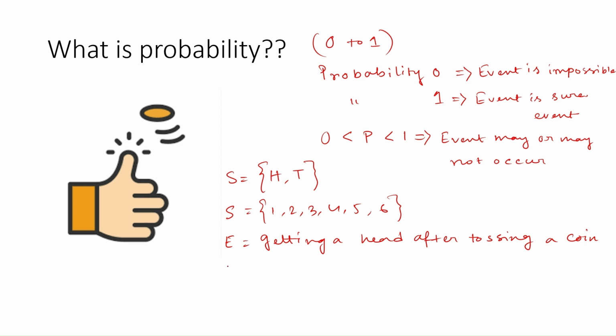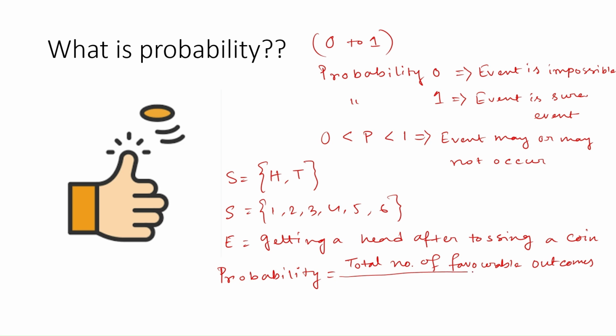So the mathematical formula of probability is: in the numerator we write the total number of favorable outcomes, and in the denominator we have the total number of all possible outcomes.